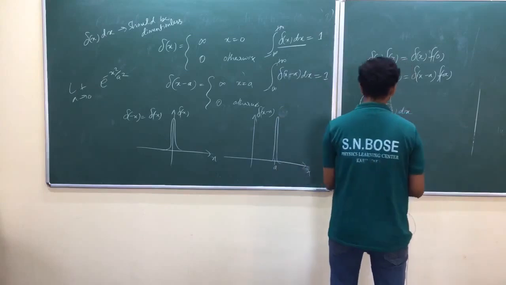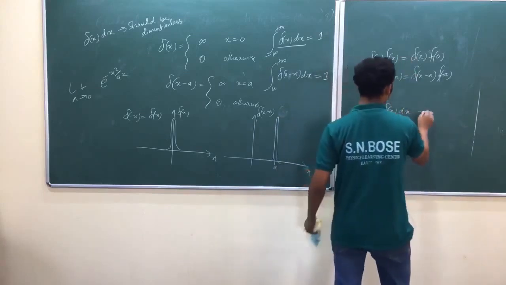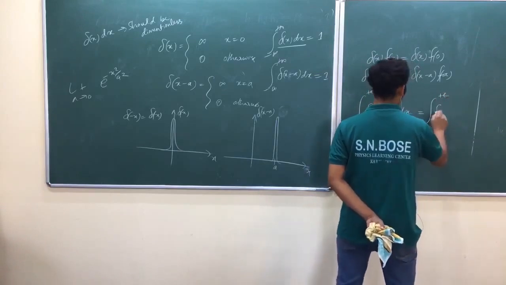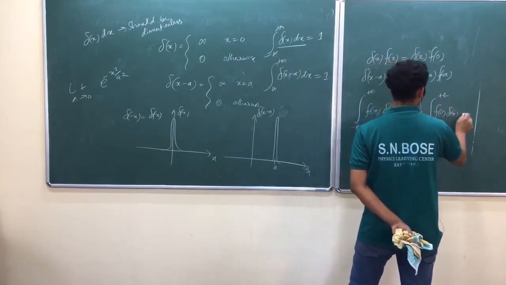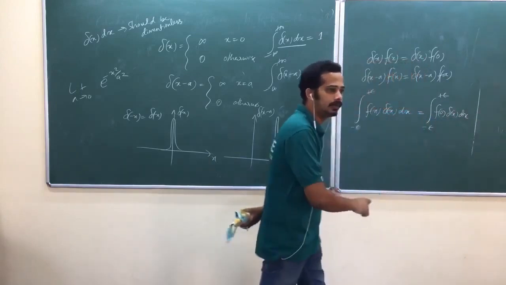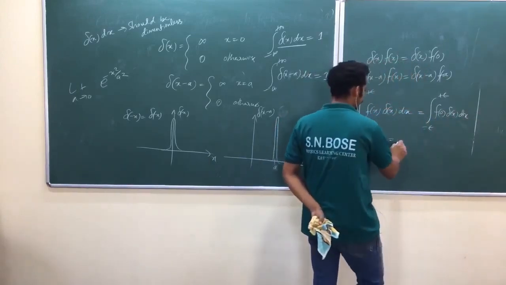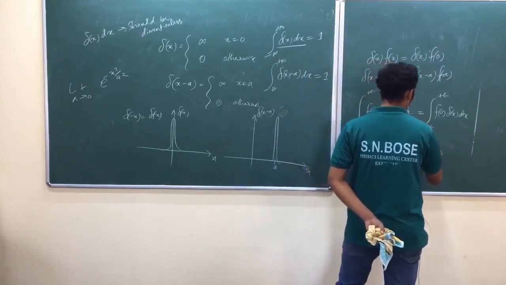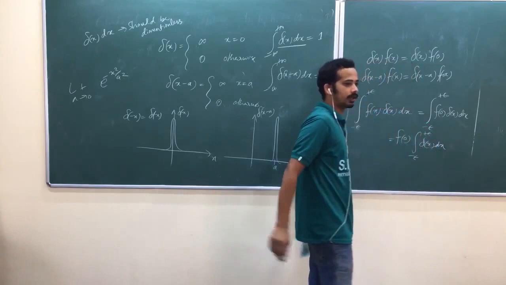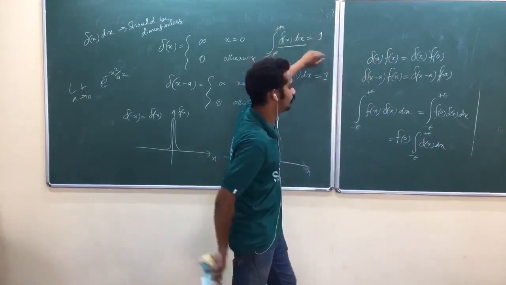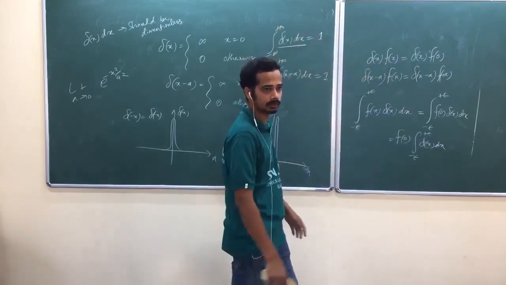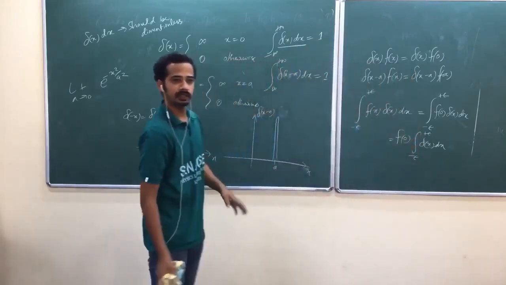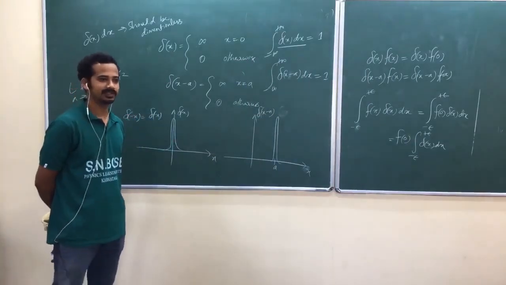Now look at here, in the very next step, according to this rule, can I write it like this? Minus epsilon to plus epsilon, f of 0 into delta of x dx. Now look at the trick here. f of 0 outside, minus epsilon to plus epsilon, delta of x dx. Now you have to ask the question: how can I write that one equal to 1? What I do is extend the limit from minus infinity to plus infinity. Why? Dirac delta is 0 outside the region.